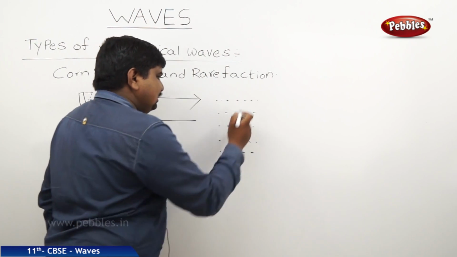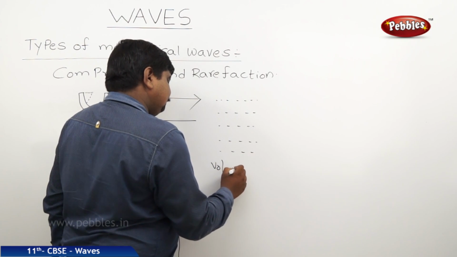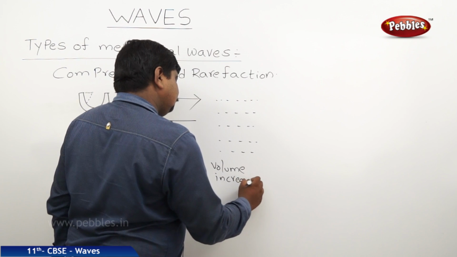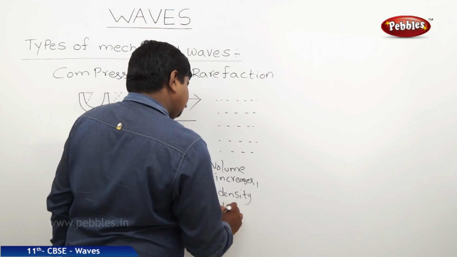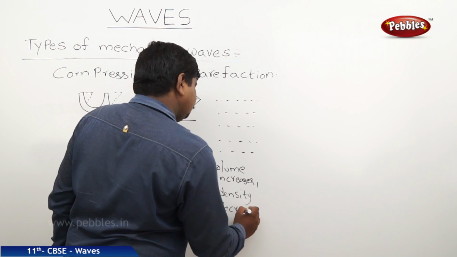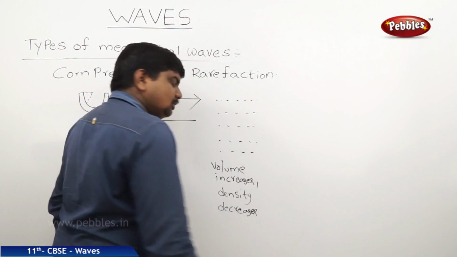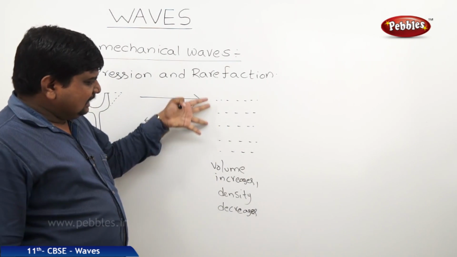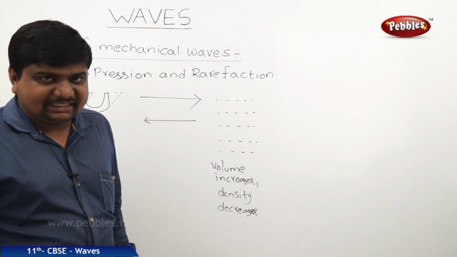So if volume increases, density decreases. So we can say that if these all are moving away within a given volume, this is said to be a rarefaction.